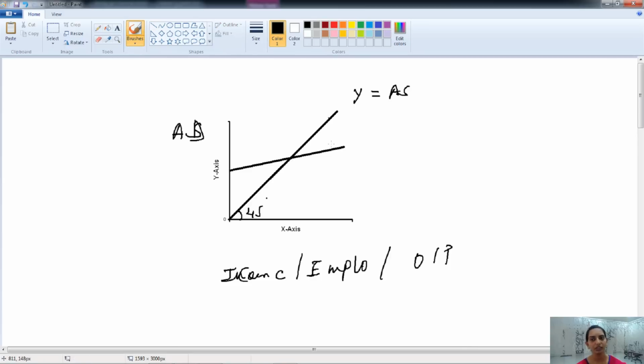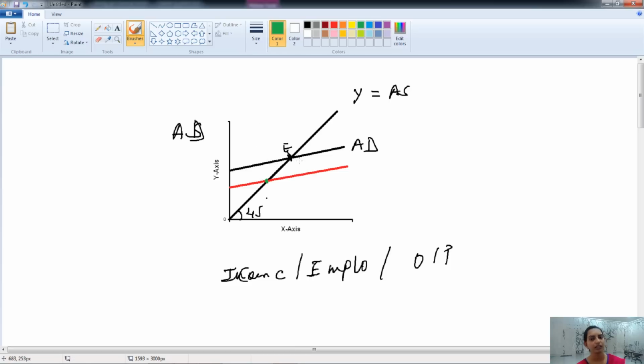Here we have the full employment equilibrium. But our actual demand curve is at this point, and therefore our demand is over here.